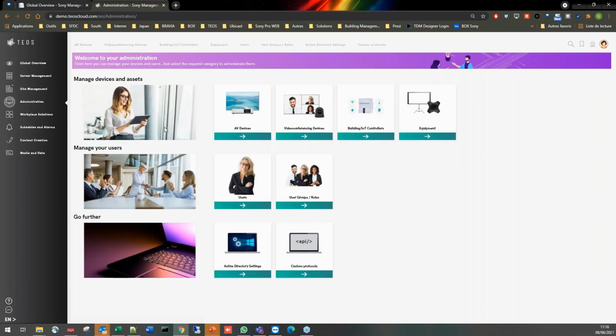Let's go now to the next section, which is our administration section. Again, as you can see, the interface has been reviewed. In terms of functionality, in terms of sections, it stays the same. Of course, we have the custom protocol that is now available.